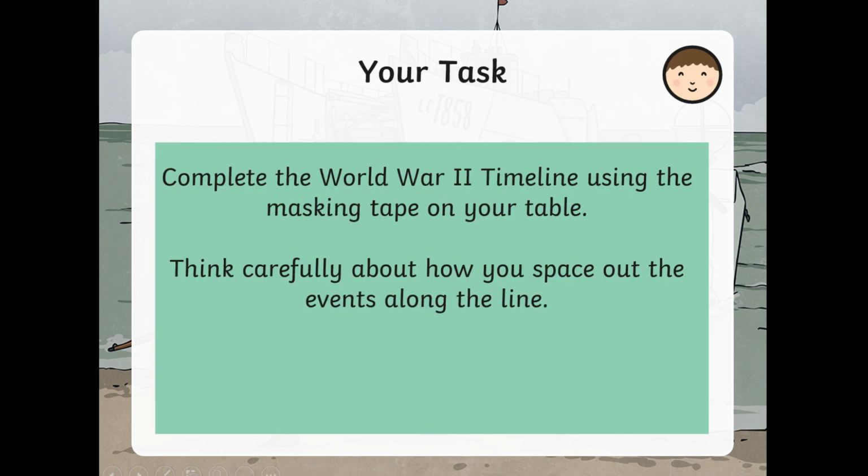Can you look back through all the events we've discussed, and can you create your own timeline? You could use masking tape, or maybe Unifix cubes. Think about how you would space them to show the distance between each of the events we've talked about.